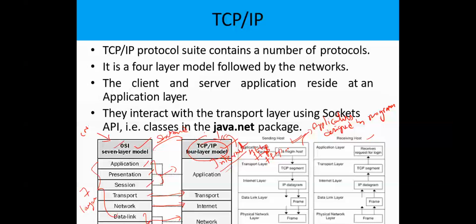All network related applications or software are in this layer called the application layer.